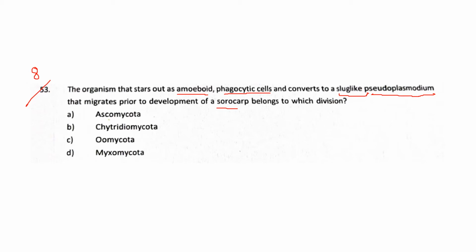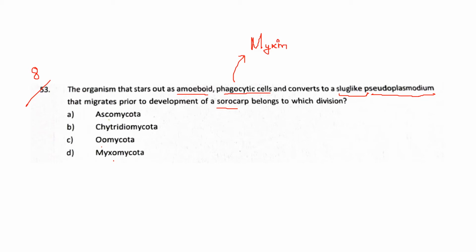Ascomycota, Chytridiomycota, Oomycota, Myxomycota. Now these all are characters similar to amoeba, and that is a characteristic of the only class in the fungi classification, which is Myxomycota. Why?